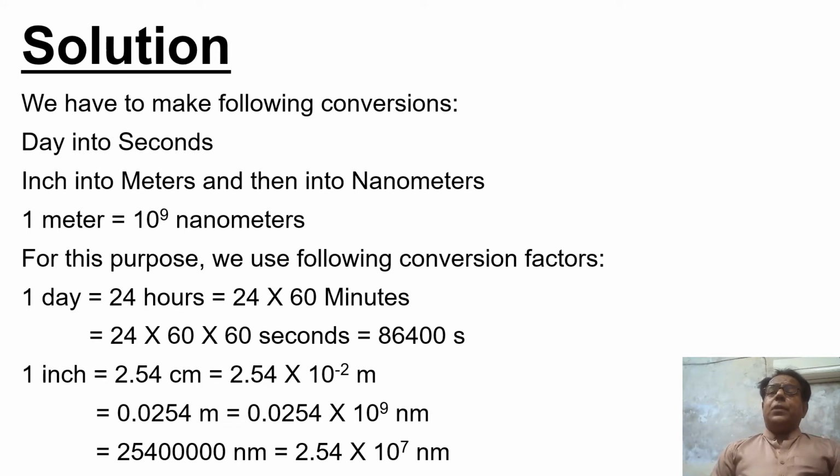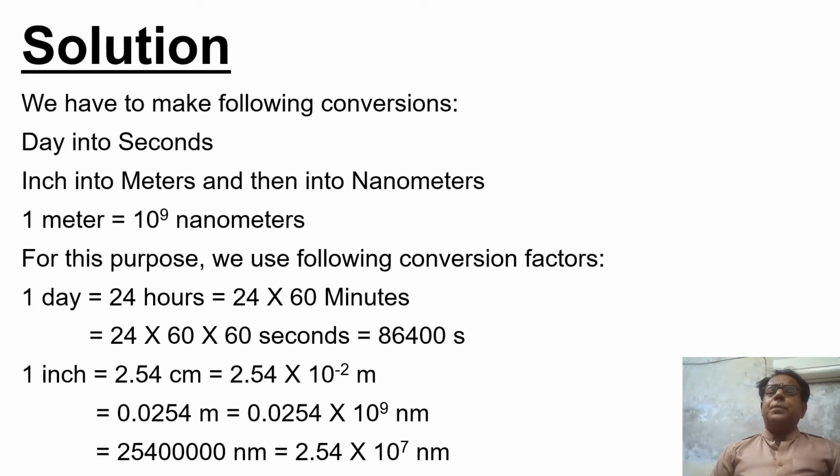We have to make the following conversions: day into seconds, inch into meters, and then into nanometers. Rather, we may convert first inches into centimeters, then into meters, then into nanometers. Whatever may be our sequence, we have to make the following conversions: day into seconds, inch into meters, and then into nanometers.